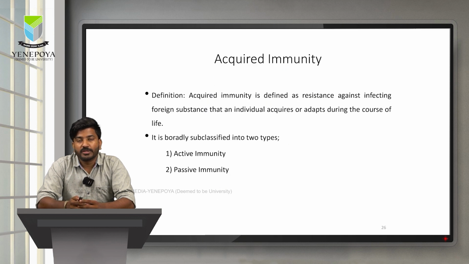Next, we move on to the acquired immunity. Acquired immunity, the name itself suggests, is an immunity that we acquire throughout the course of life, right from the time of birth till the time of death. Broadly, you can subclassify this acquired immunity into two types. We have active immunity and passive immunity.